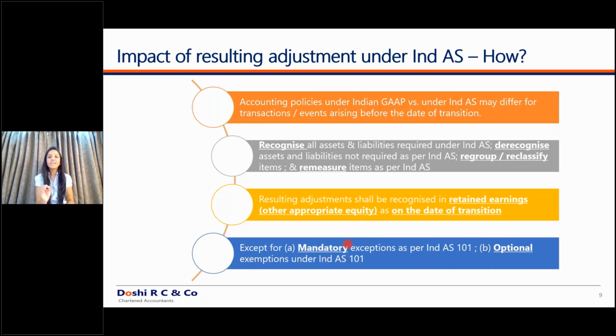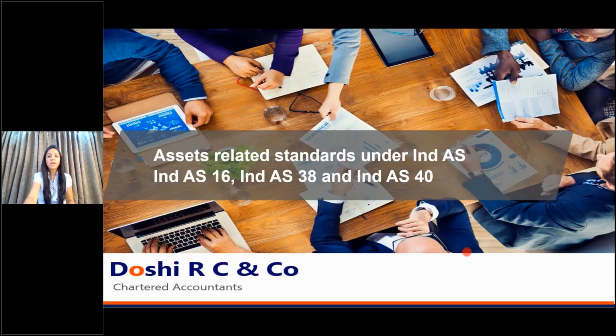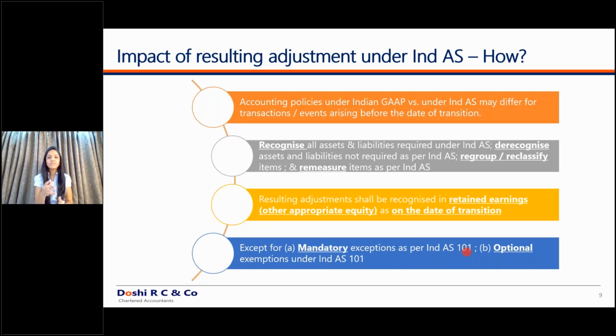So you will have to refer to Ind AS 101. We will also cover, standard by standard, what the mandatory exceptions are and what the optional exemptions are. But I'm just giving you a source which provides the mandatory and optional exemptions. If you have any queries till now, you can note them down and we will discuss them at the end of the lecture also. Now, this was all about Ind AS, how it is applicable, to whom it is applicable, and how to give the impacts of Ind AS. So this is just to give you a broader picture about how you need to transit from your Indian GAAP to the Ind AS accounting standards.